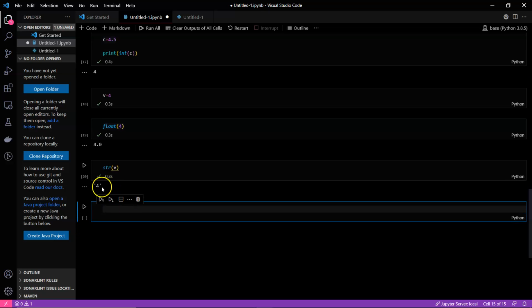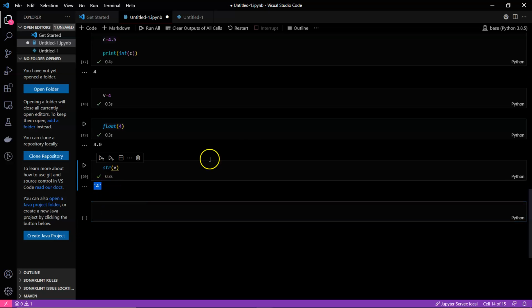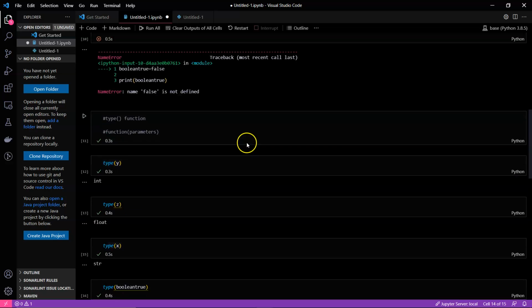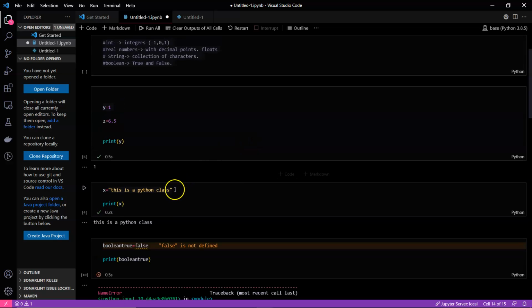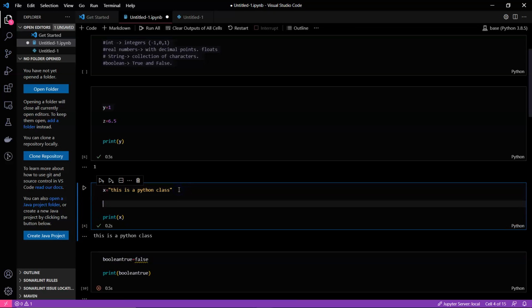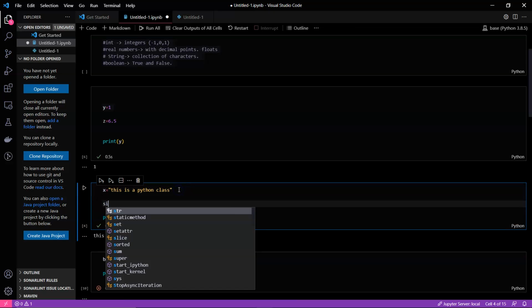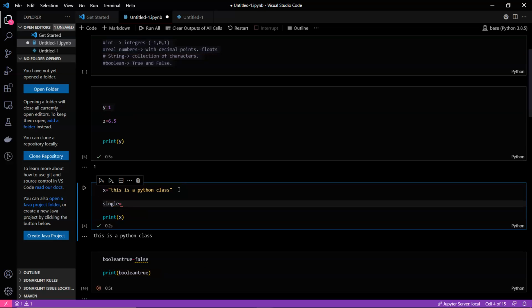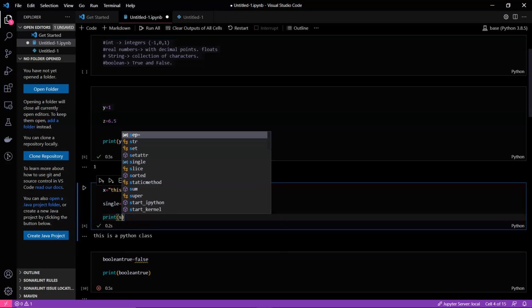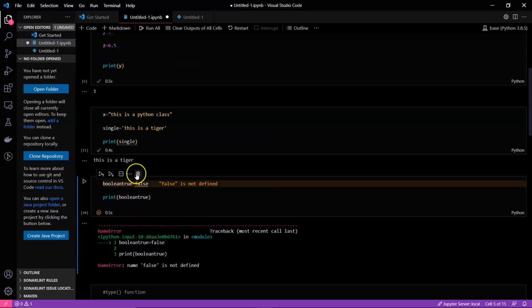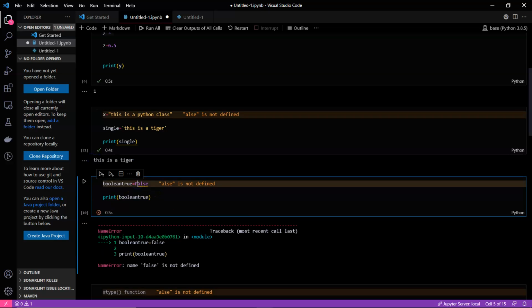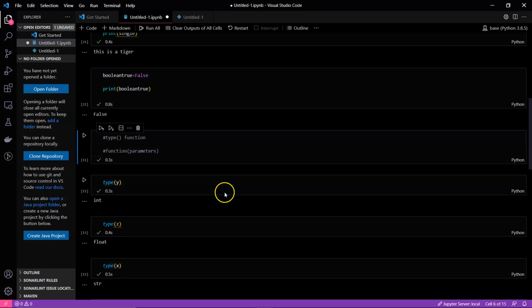You can see that whenever I type a string, it is enclosed in double quotes. A string is always enclosed in double quotes here, and you can also declare a string with single quotes. Let's make a single quote one and just write, this is a tiger, and you can see it's getting printed, right? So let's also remove this error. You can see that false is getting printed.